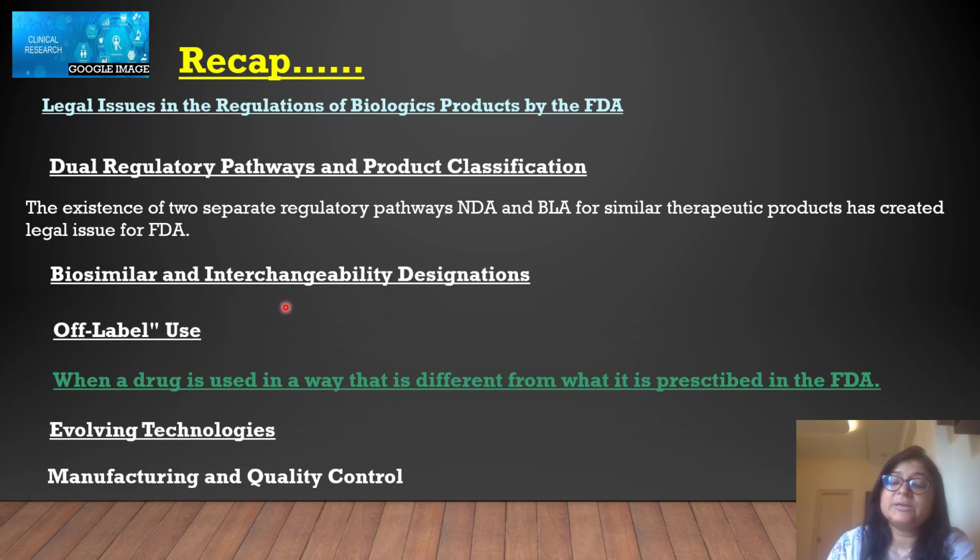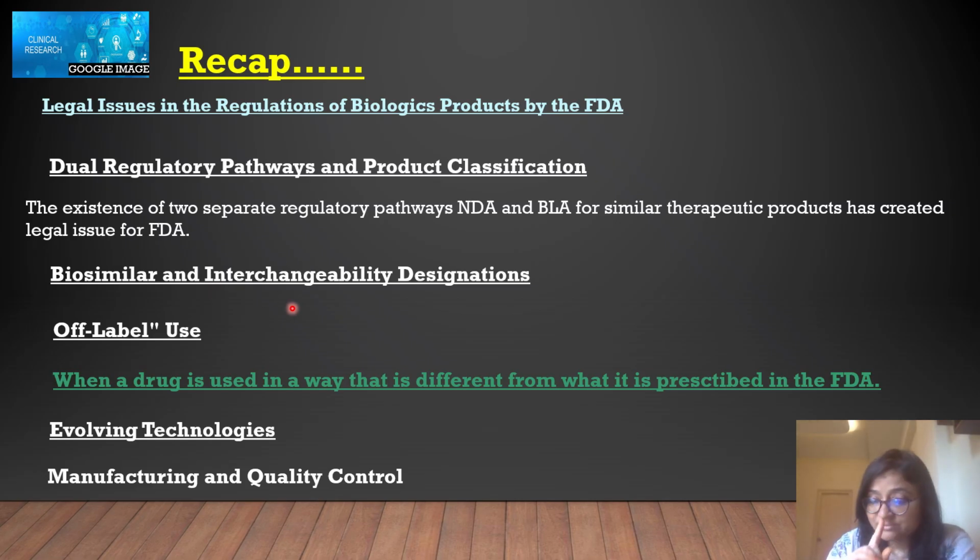These things are really important to notice because it is a major concern for safety. So this is also a legal issue, because there is no legal concern that they cannot provide biosimilar medicines. Then there is off-label use.